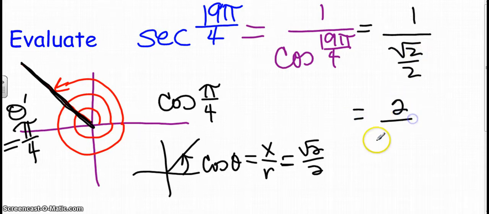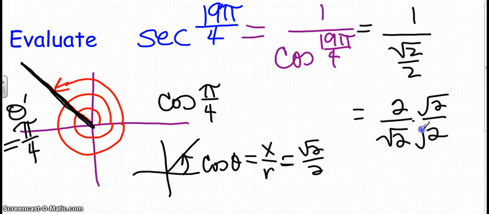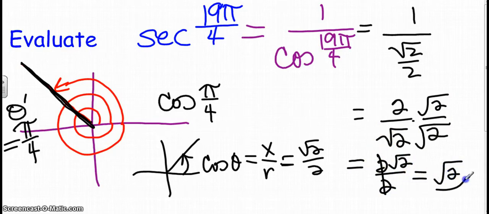So the reciprocal would be this. And you can't leave that radical in the denominator like that. So I end up with 2 square root of 2 over 2. These would reduce, and I get square root of 2.